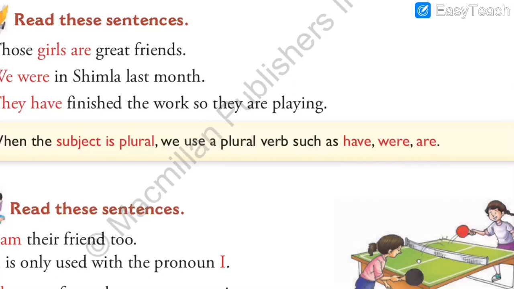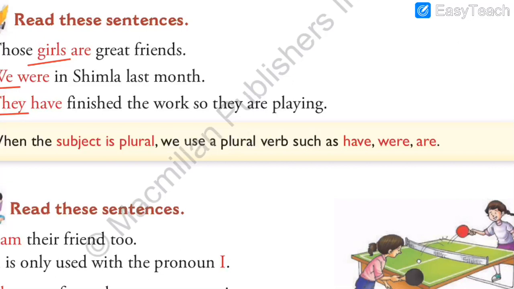So now as you can see in the first sentence, what is our subject? Those girls. So girls, more than one. Girls means it is about more than one girl. In the second one, we, that is our subject. That is also more than one. We are talking about we all. In the third sentence, they. So they also is a plural subject, means more than one.